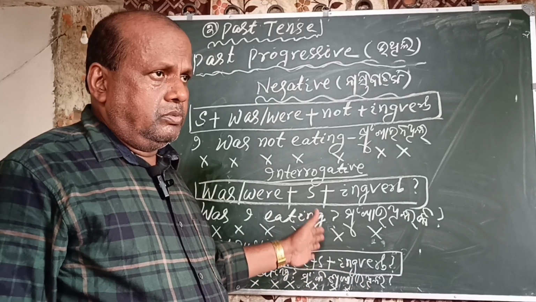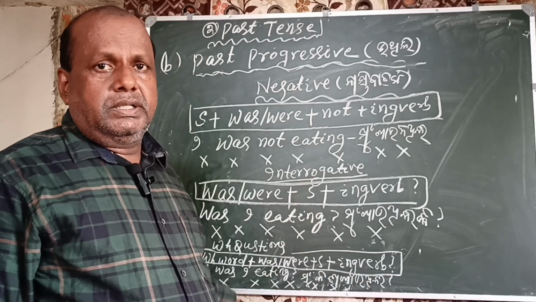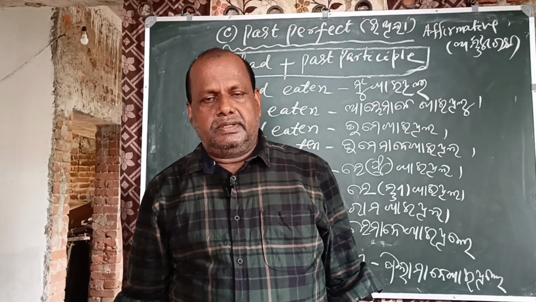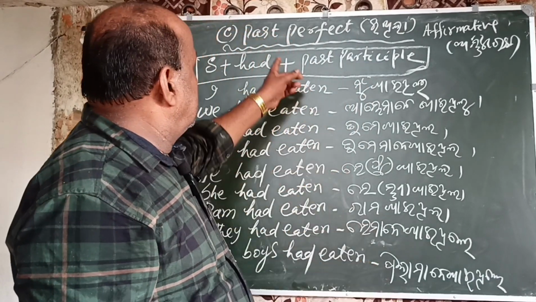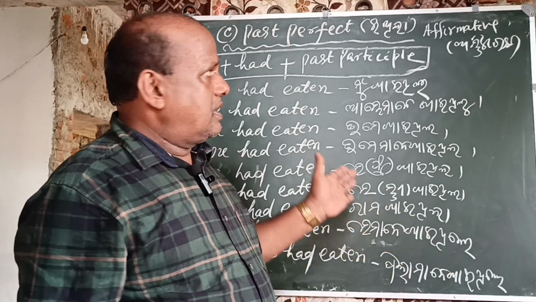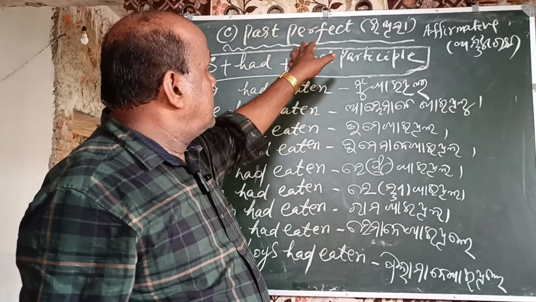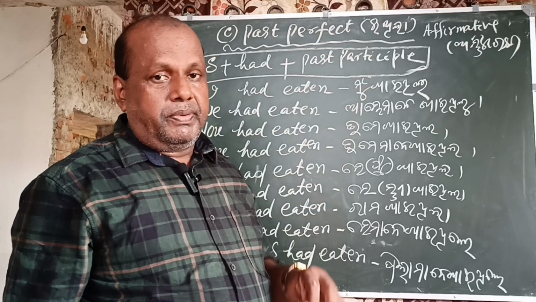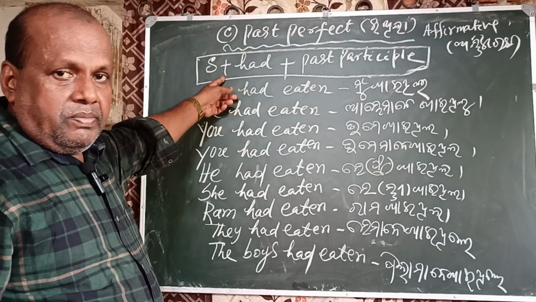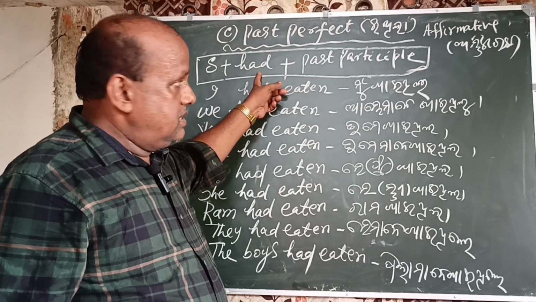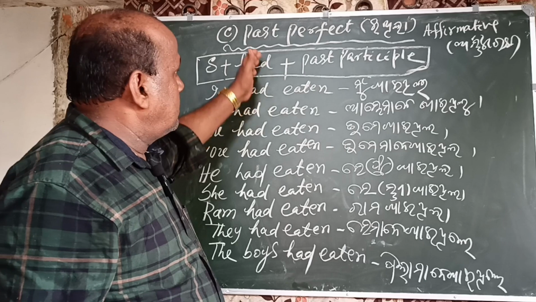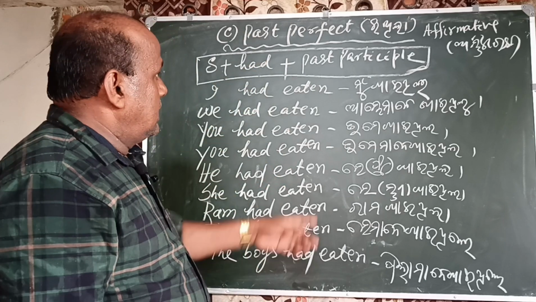Now we come to the third part, that is past perfect tense. Now dear students, today I am going to start the next tense, that is past perfect tense. Past perfect tense is the subject plus had plus past participle form. This is the sentence pattern of the past perfect tense.